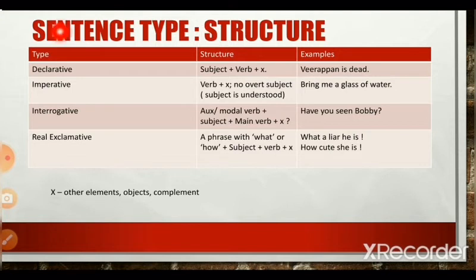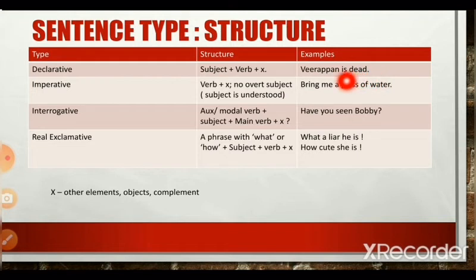Declarative sentences have the sentence structure subject, verb and X, where X can denote other elements, objects and complements. Veerapan is dead is an example of a declarative sentence, where Veerapan is the subject, is is the linking verb, be, and dead is the adjective or complement.